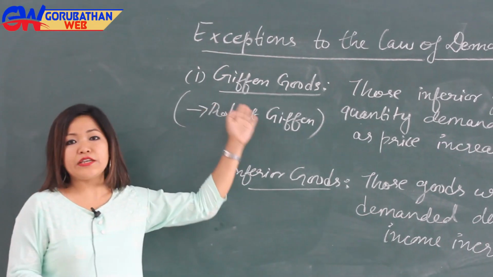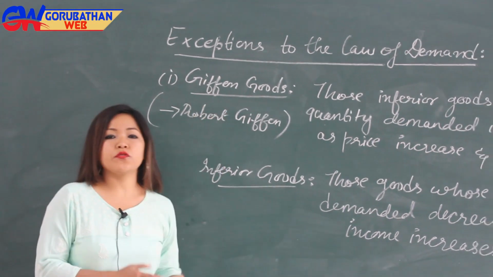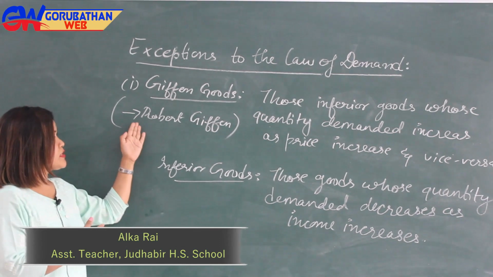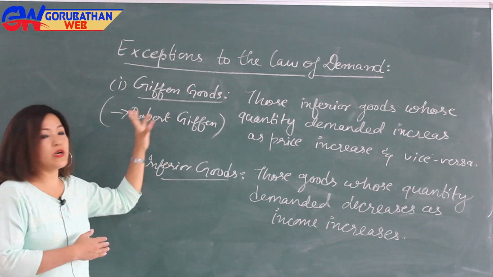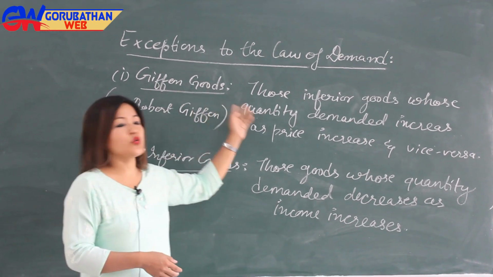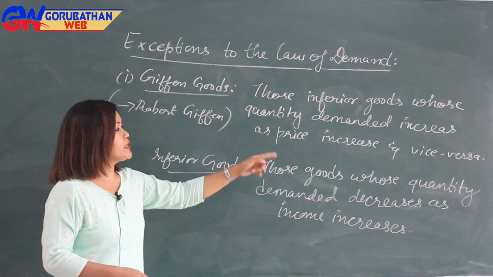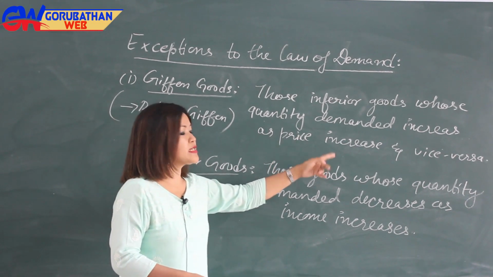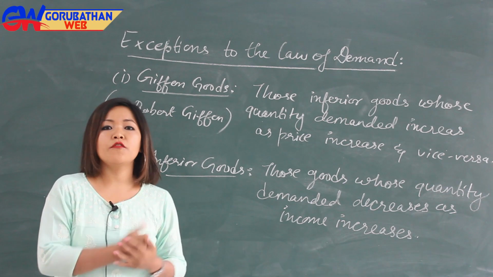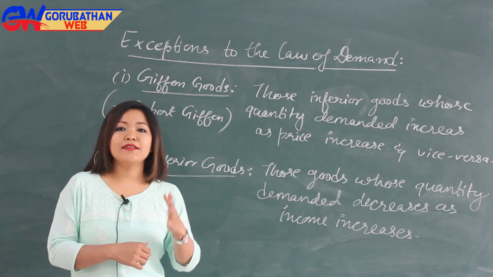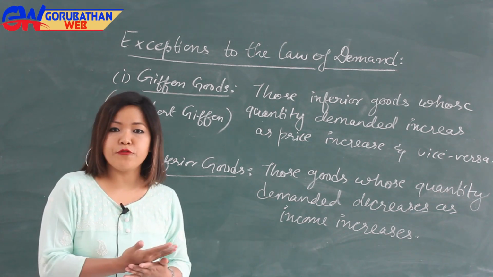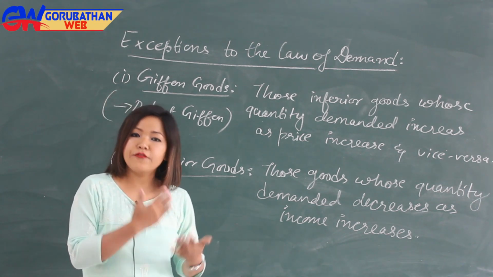Number one is Giffen goods. Giffen goods were found out by one of the renowned economists, Professor Robert Giffen, and the good was named after him. Giffen goods are those inferior goods whose quantity demanded increases as price increases, and vice versa. The main staple food of people of Ireland was potato, and the potato was considered the cheapest food or low quality food, or we can also call it an inferior good.